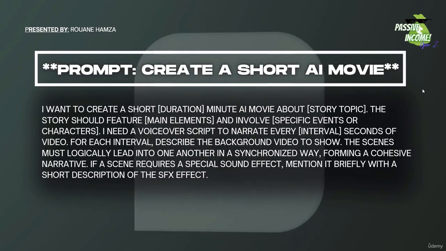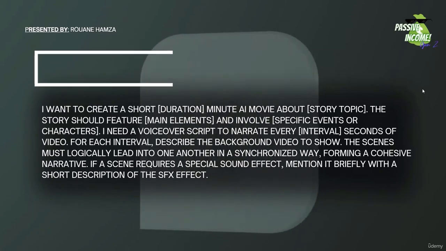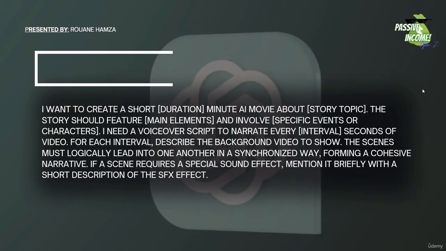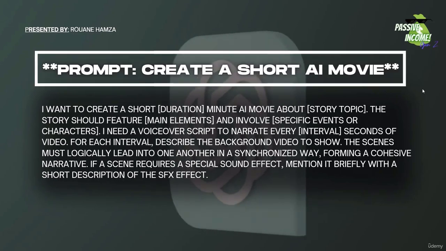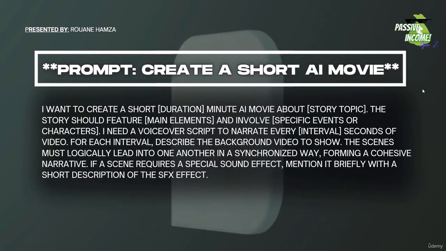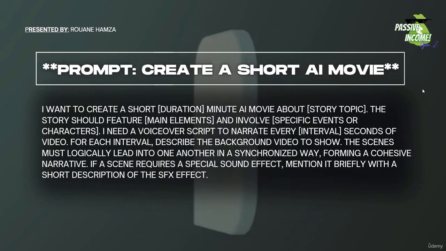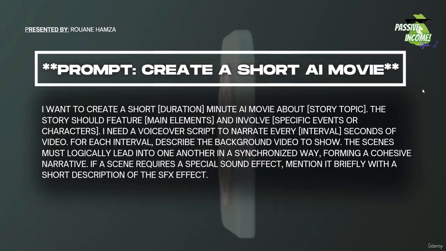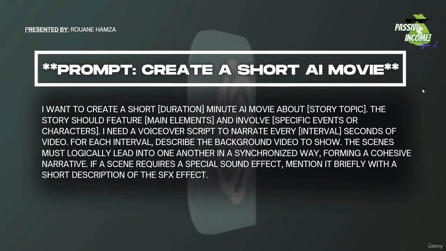or whatever story you want it to be. The story should feature main elements. You could put there the main elements in the story and involve specific events or characters. Put these specific events or characters. And there you should say, I need a voiceover script to narrate every, and put the interval. So there, the interval for me is 4 seconds because I can only generate 4 seconds at a time of video. So I put it over there. And for every 4 seconds of video, it should generate the voiceover that matches that, as well as describe the background video, because based on that description, I can go ahead and generate the video that fits that particular scene.